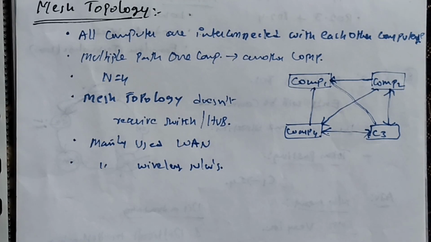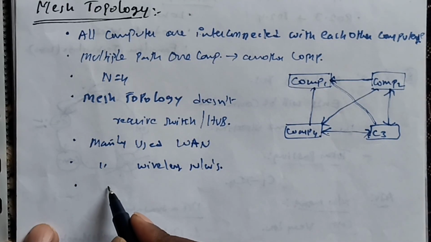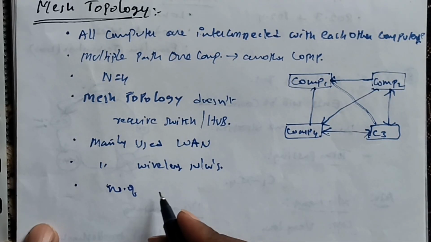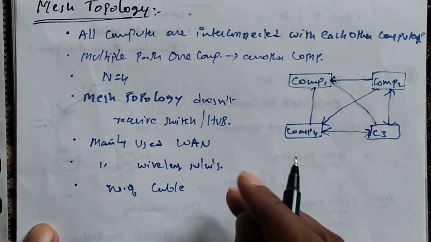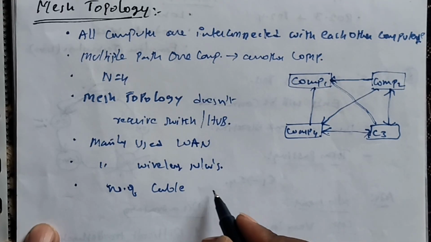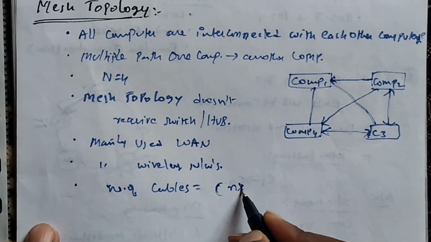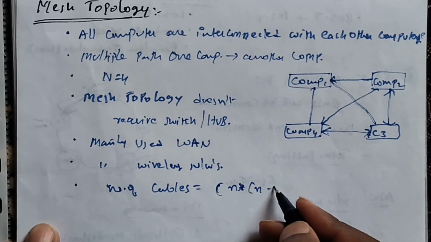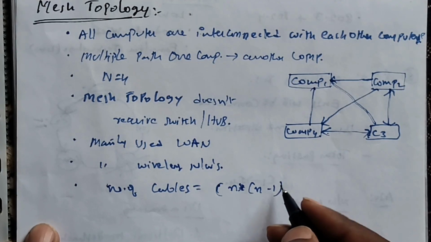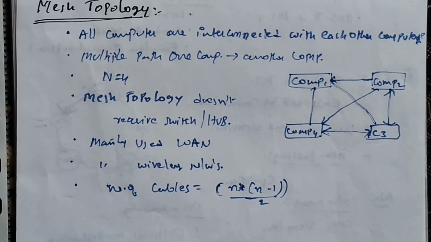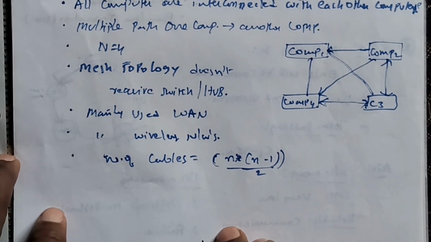The number of cables required in a mesh topology can be calculated by using the formula: number of cables equals n into n minus 1, whole by 2. This is the formula for the number of cables required in the mesh topology.